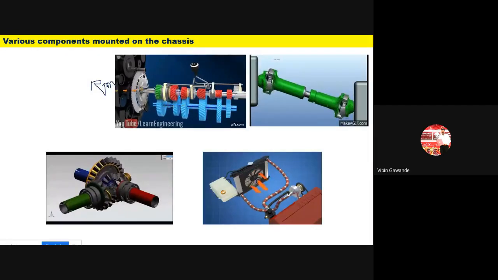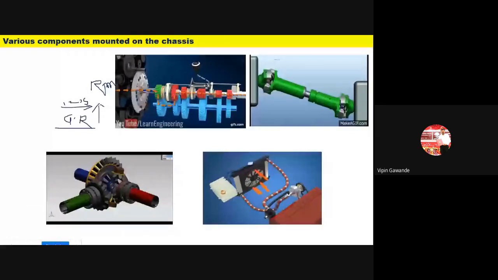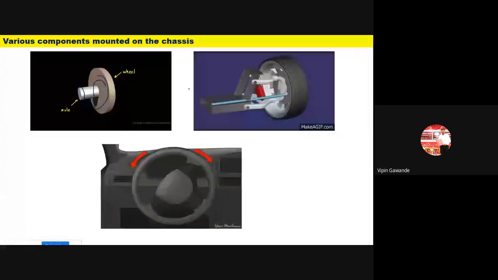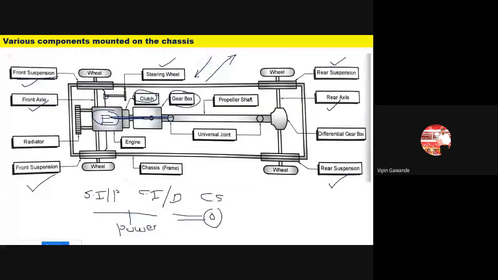So I have already told you, we have gear 1, gear 2, gear 3, gear 4. In the increasing gears, 1, 2, 3, the gear ratio changes, and that's why the speed increases. So we are taking the power from the engine and then multiplying that power. That is the main function of the gearbox. Now we have come up to the gearbox, so the power gets transmitted from the engine to the gearbox.